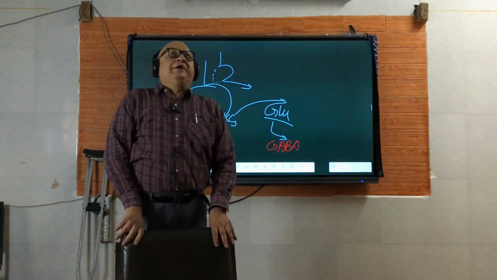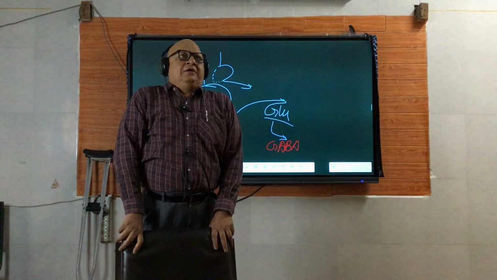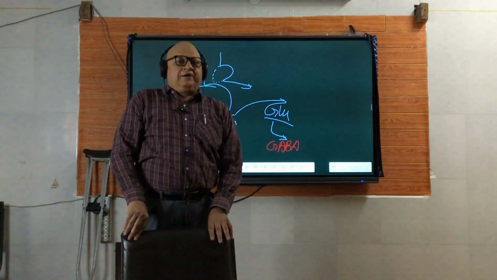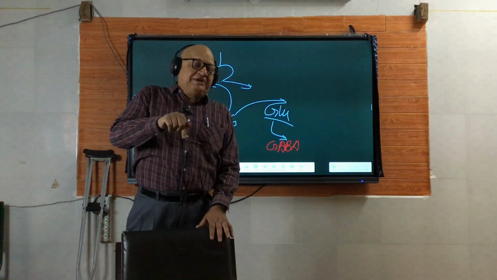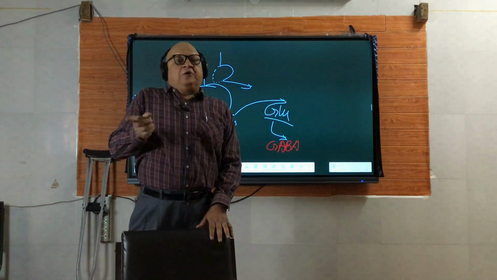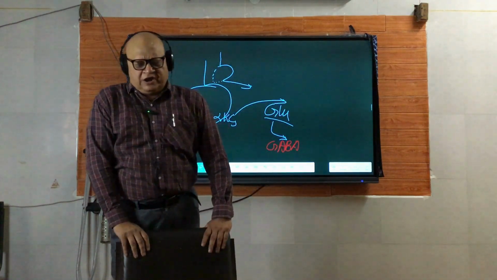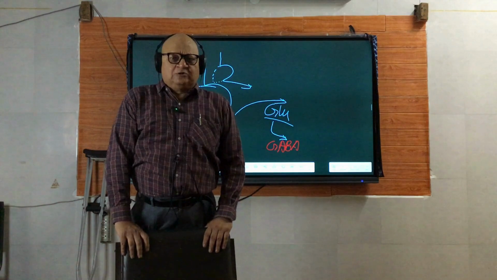And one last point about alcohol: we have talked about B1 deficiency coupled with the toxic effects of alcohol, for example neurotransmitter imbalance and other effects also.